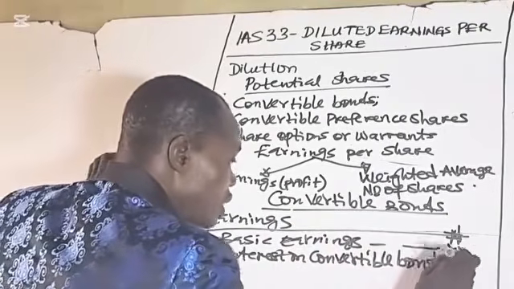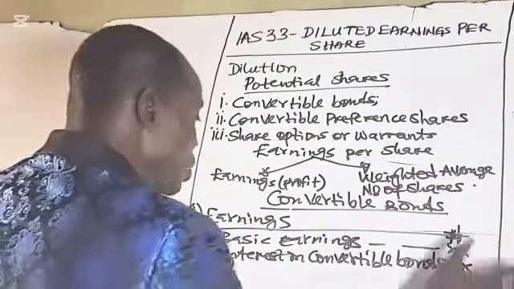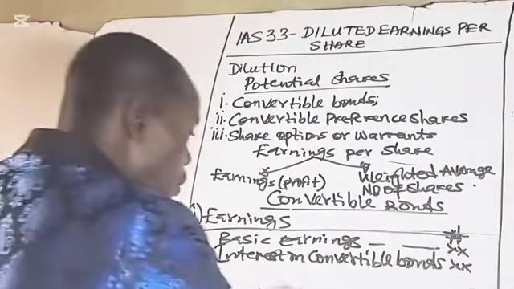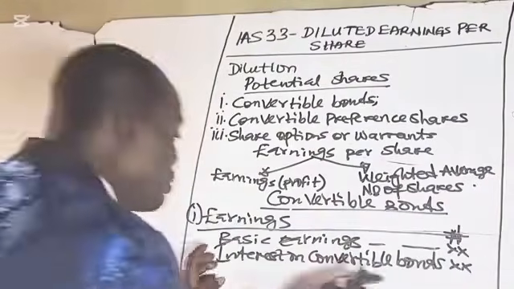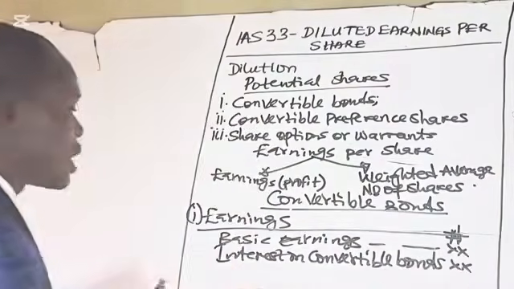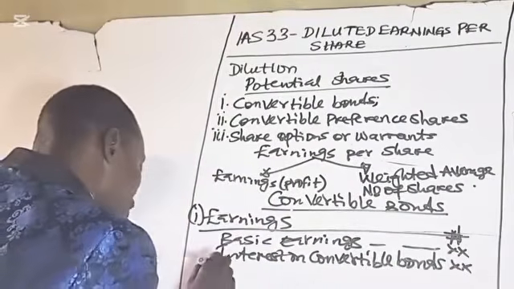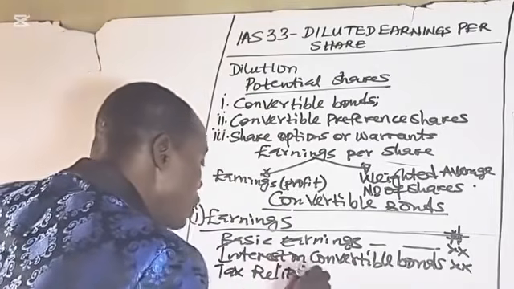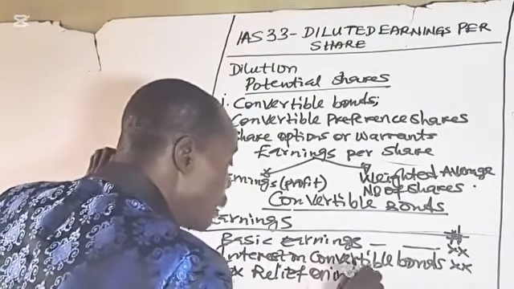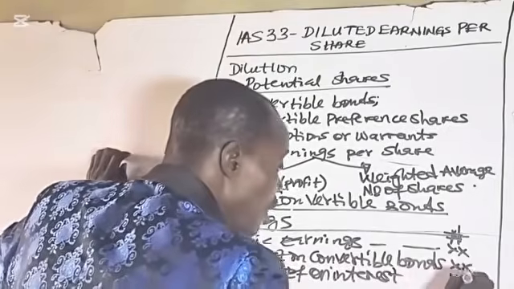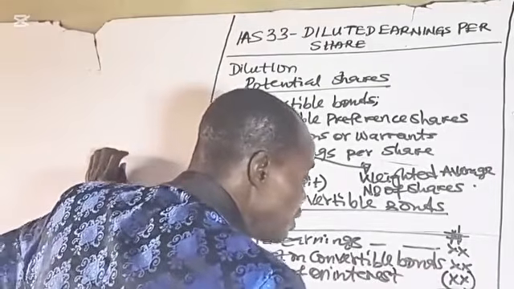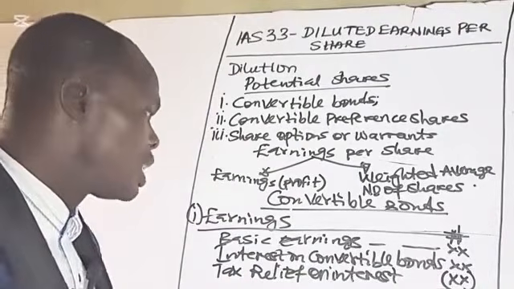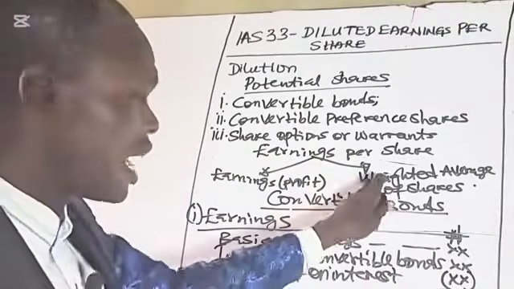Since this interest will cease, it will be added to the earnings. That means the earnings will increase because the interest will no longer be payable to the bondholders. Then remember, interest usually leads to tax relief, so you have to deduct the tax relief on interest. This will give you the earnings that will be used in computing the diluted earnings per share.